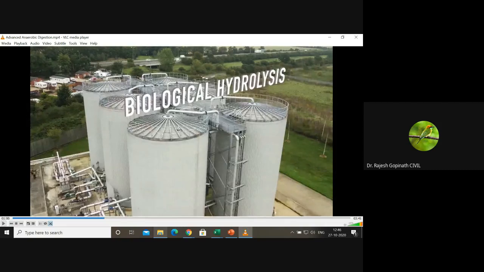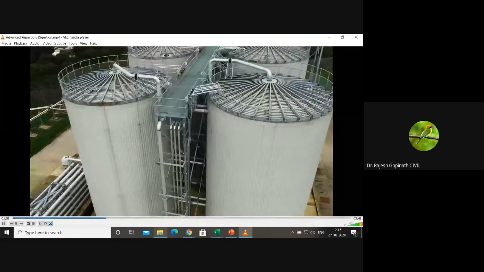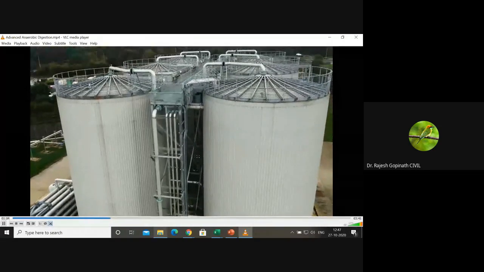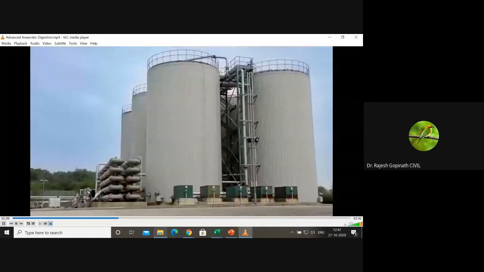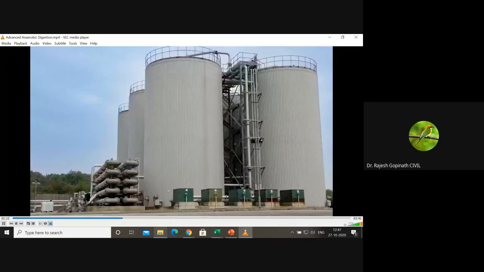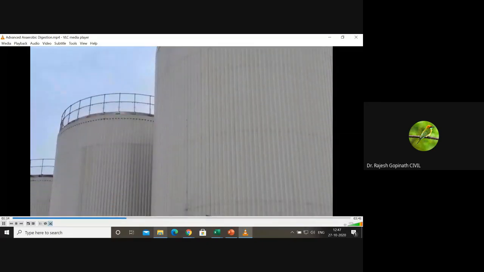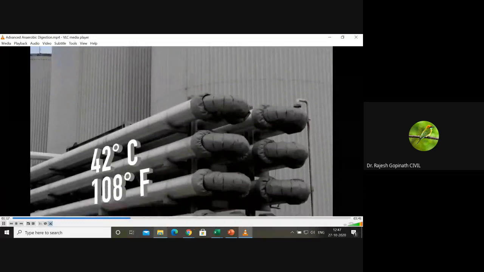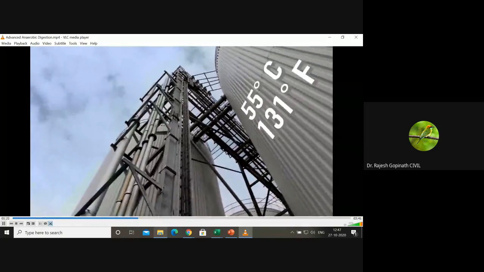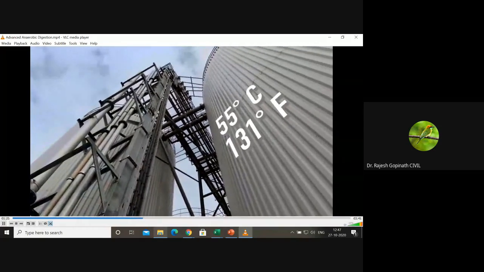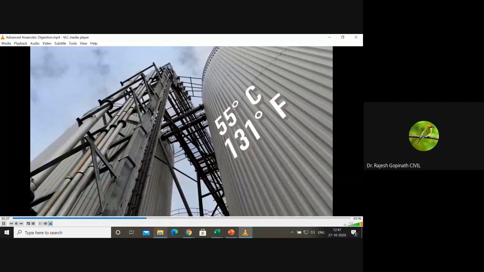Please remember, I told you that hydrolysis is your most important step with respect to sludge digestion, the rate limiting step. It pre-treats the sludge to allow the existing digesters to treat more sludge and increase the volatile solids conversion rate. The biological hydrolysis process optimizes the sludge temperature. Initial heating brings the sludge temperature to 42 degrees Celsius or 108 degrees Fahrenheit. In the final stages of the process, the temperature is raised to 55 degrees Celsius or 131 degrees Fahrenheit.